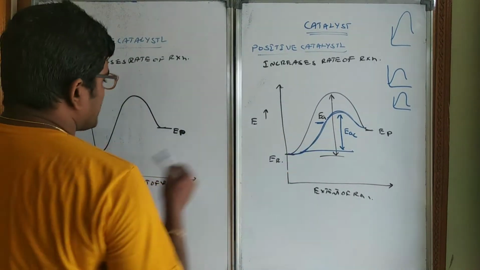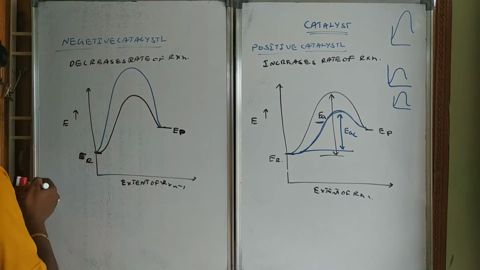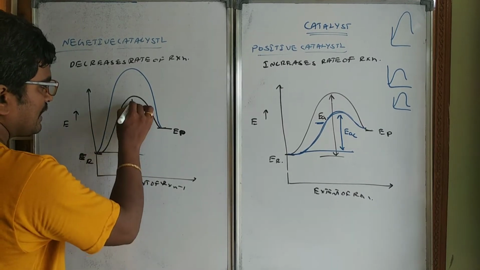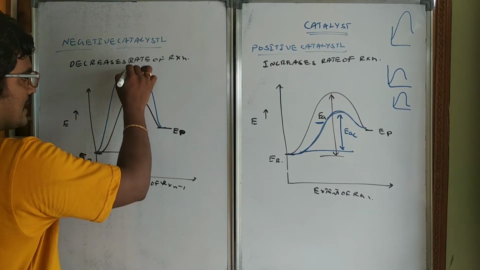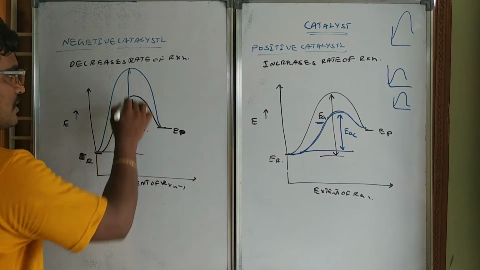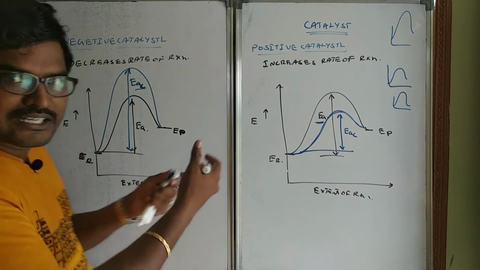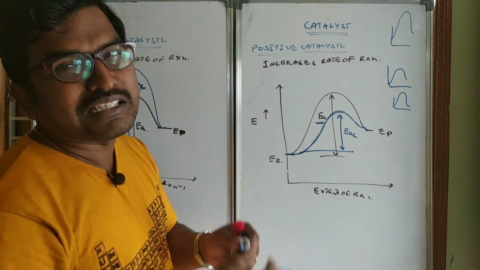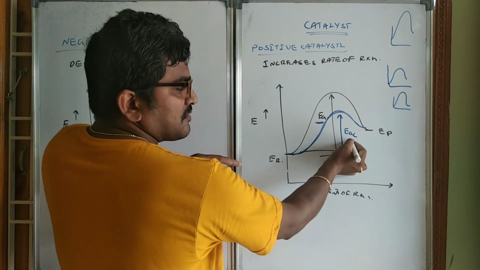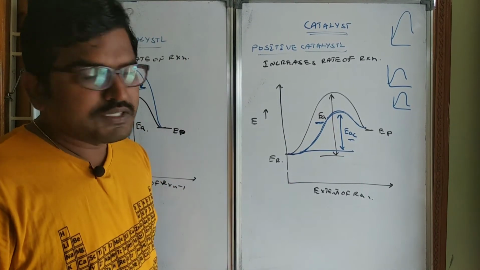That is positive catalyst. But what a negative catalyst does is increase the activation energy. So this is the activation energy without catalyst, but once you add the negative catalyst, the activation energy becomes very, very high. Once the activation energy becomes very high, it takes time to cross the energy barrier, so the rate is very low. In presence of catalyst, this is the activation energy. In absence of catalyst, this is the activation energy.